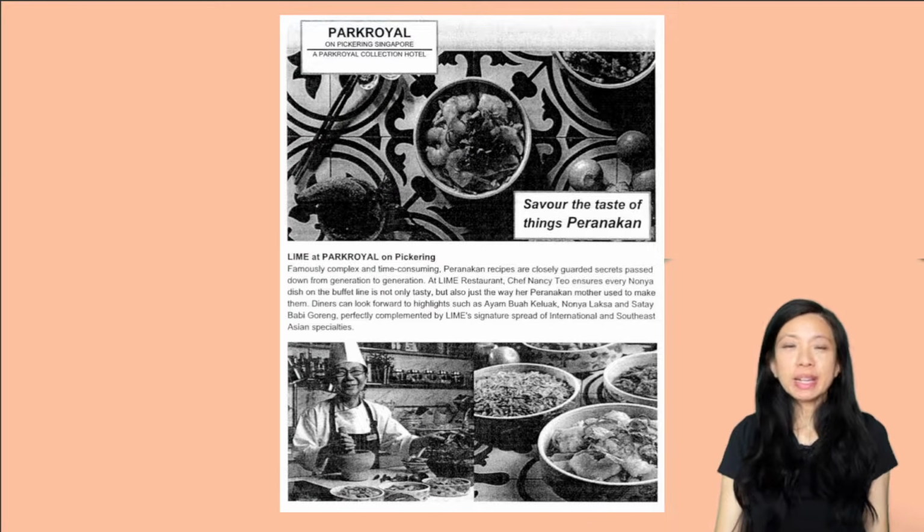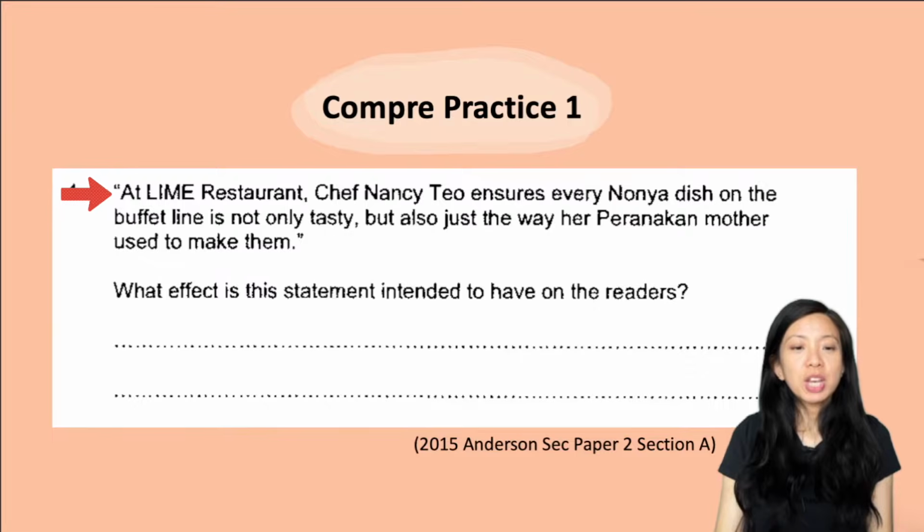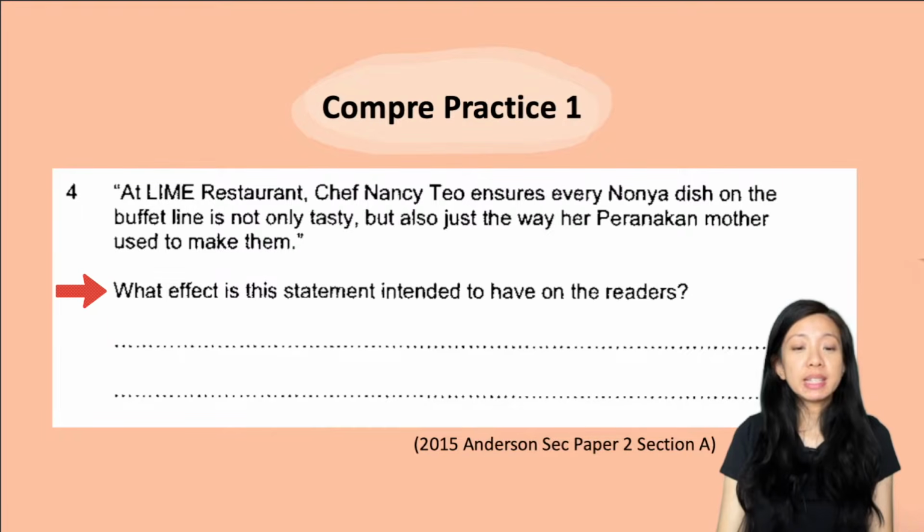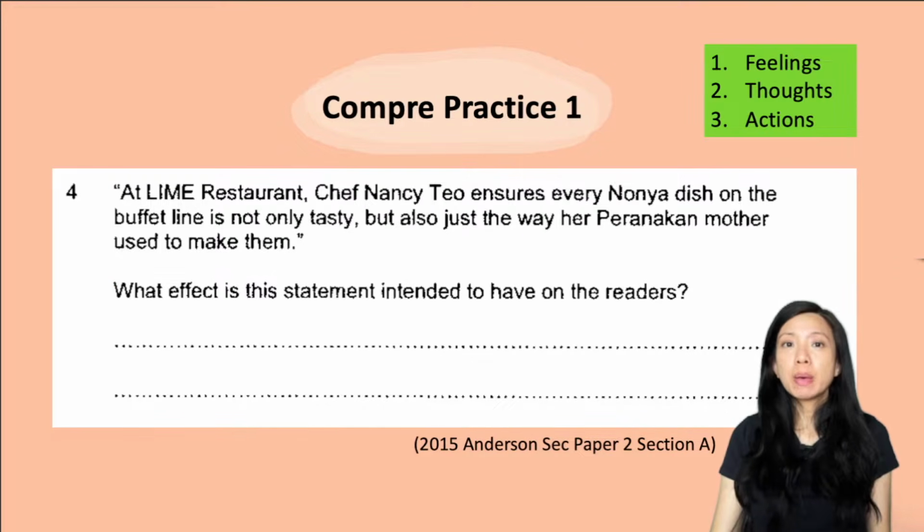Now, this is an advertisement given in the Visual Text Comprehension Section A of Paper 2. Let's dive into the question. The question is, at Lime Restaurant, Chef Nancy Teo ensures every Nyonya dish on the buffet line is not only tasty, but also just the way her peranakan mother used to make them. What effect is this statement intended to have on the readers? Remember, whenever the question asks us about effect, it's asking us about the result on the reader or on the character. In this particular question, they're asking about the effect or the result on the readers. And for the result, we usually talk about the feelings, the thoughts, or the actions of the readers.